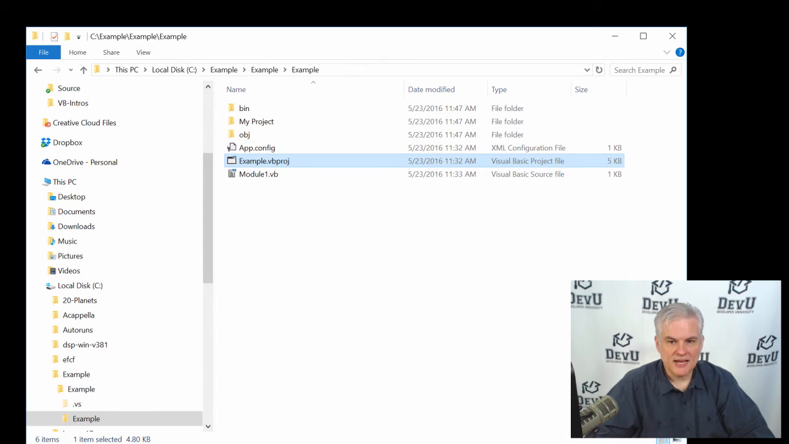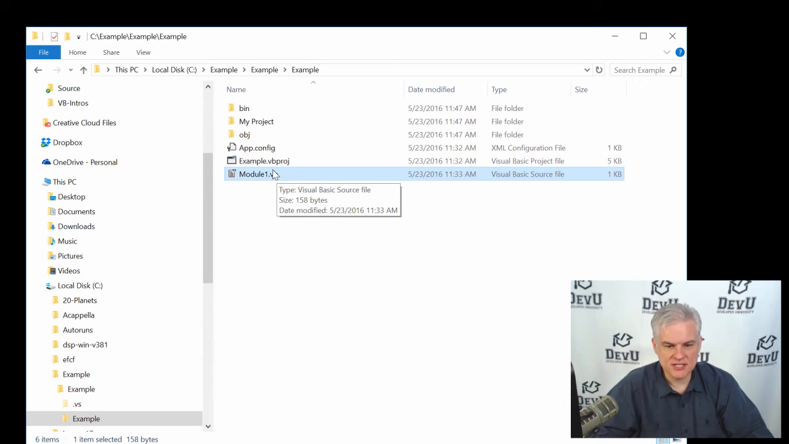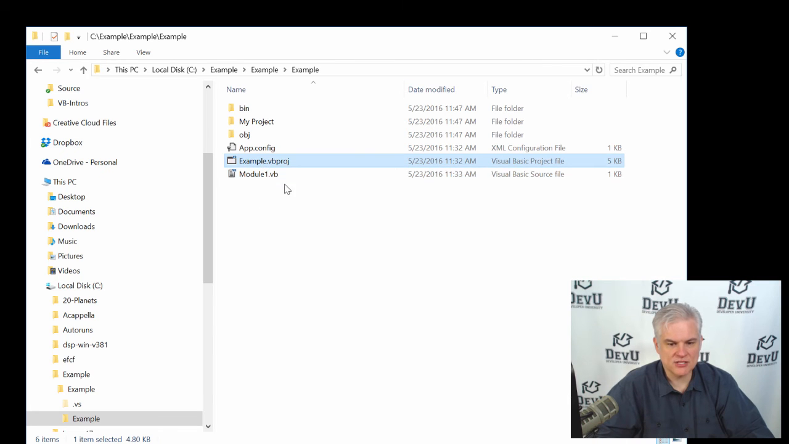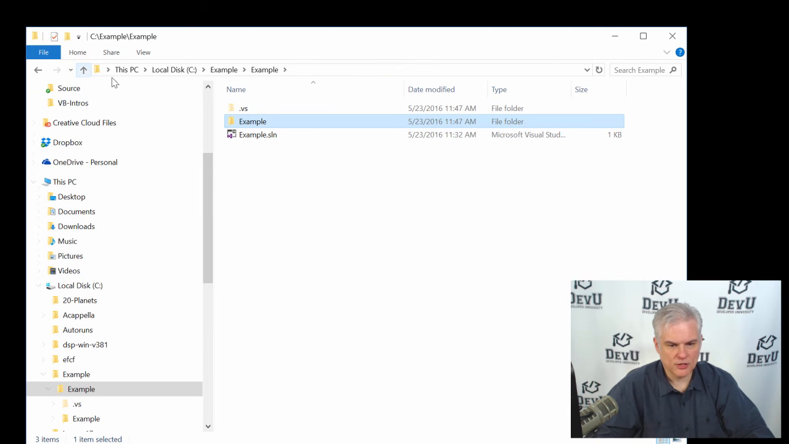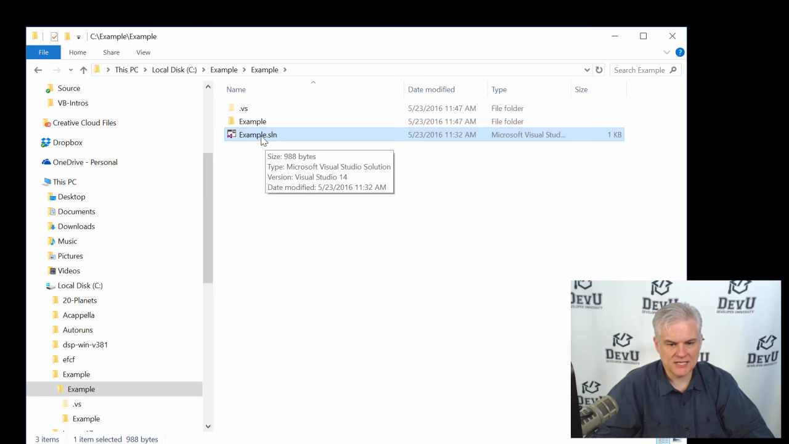There are also then some subfolders inside of it. The same project folder. I think the most important thing we see here is this module1.vb file. So this is the code that I wrote for the example project. And if I wanted to open up and work on this project now, I have a couple of choices. I could either double click this example.vbproj from our file explorer, or I could double click the example.sln file to load it into Visual Studio.